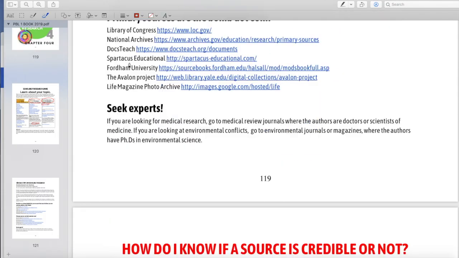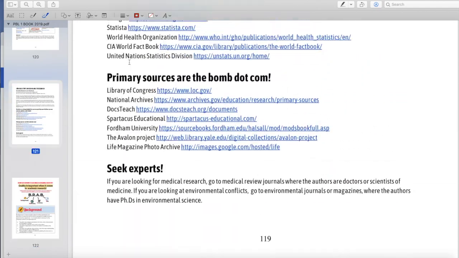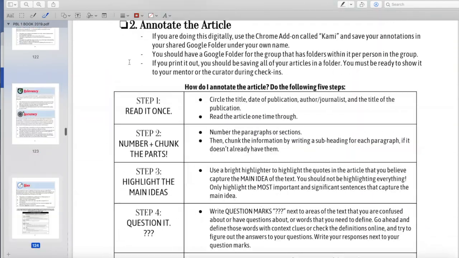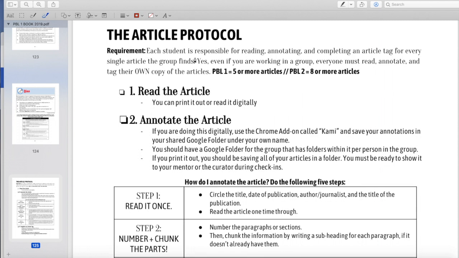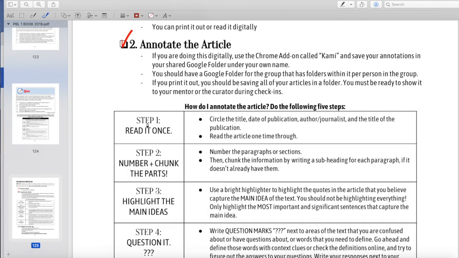Be sure to look at the tips on scholarly research in your booklets, and then there's also the BRAB about background, reliability, accuracy, and bias. I'll talk about that in a minute when we do the article tag. So let's go over the article protocol. Every time you find an article, you must read the article, and then you must annotate the article, and we have steps to annotate.